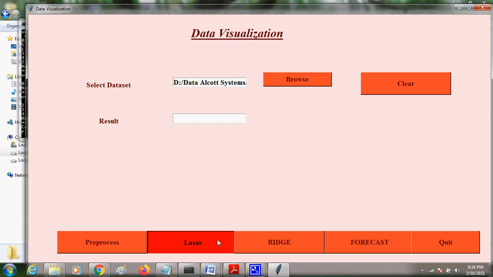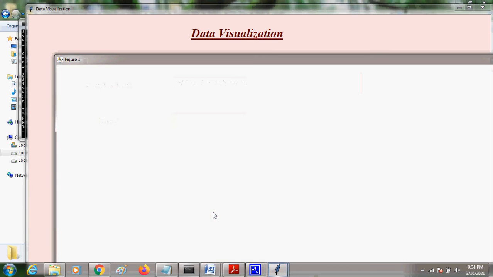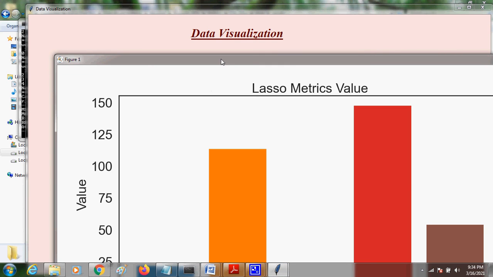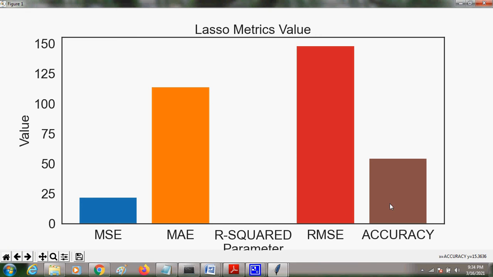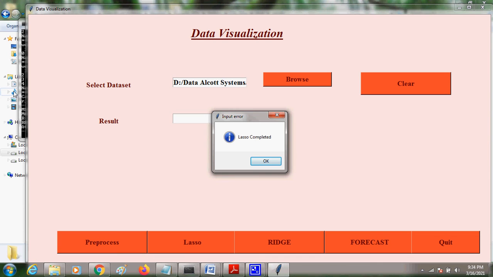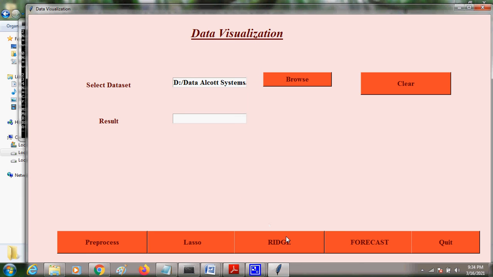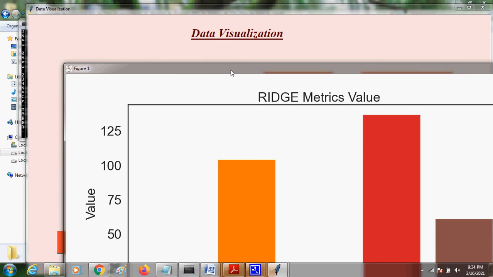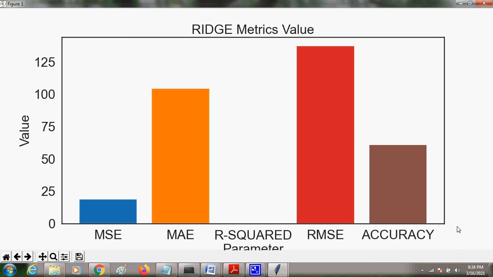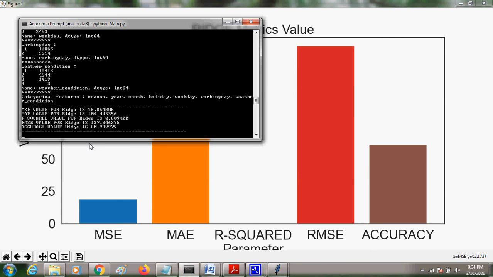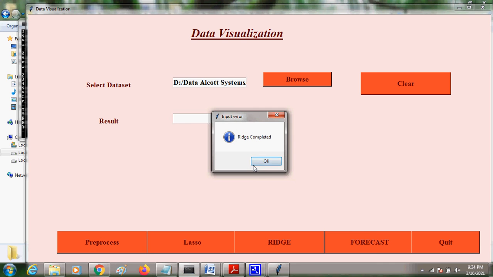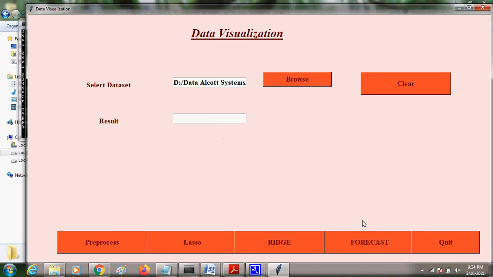Now we are applying the lasso algorithm for the prediction. So the accuracy of the lasso algorithm is more than 50%, and we are getting 54% through lasso. So these are the ridge matrix values, we are getting around 60.9% in this analysis. And this is the forecast.